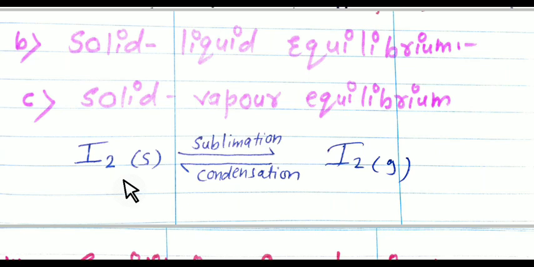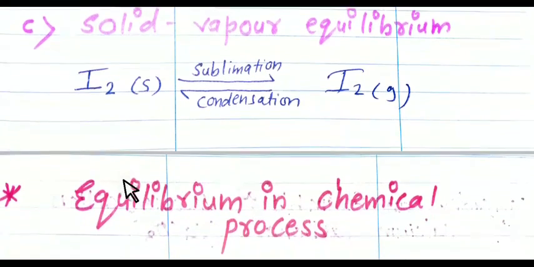It means that solid iodine sublimes to give iodine vapor, and then iodine vapor again condenses to form solid iodine. And what does the stable intensity of the color indicate? It indicates a state of equilibrium between solid and vapor iodine.